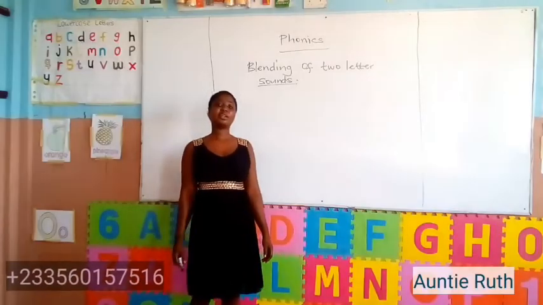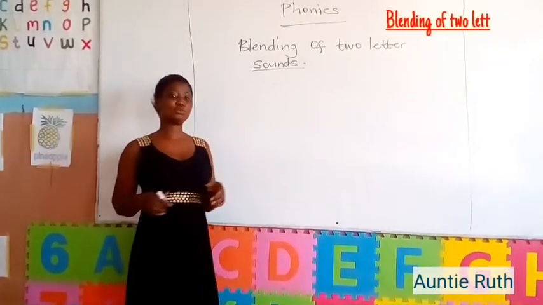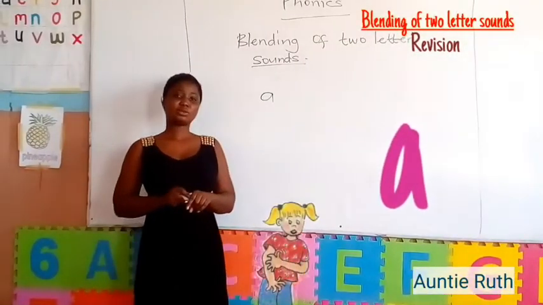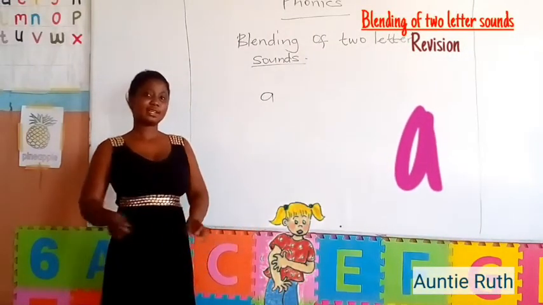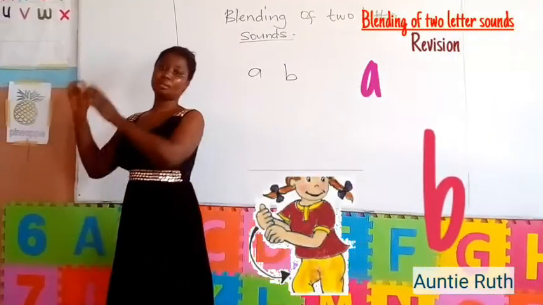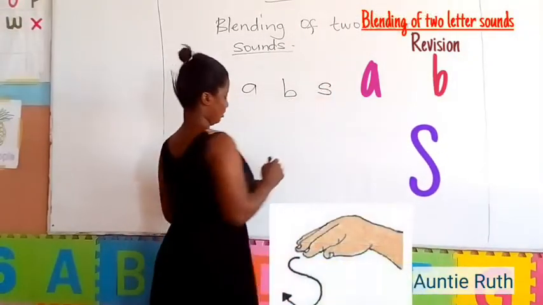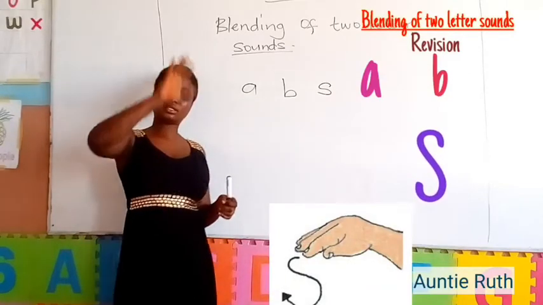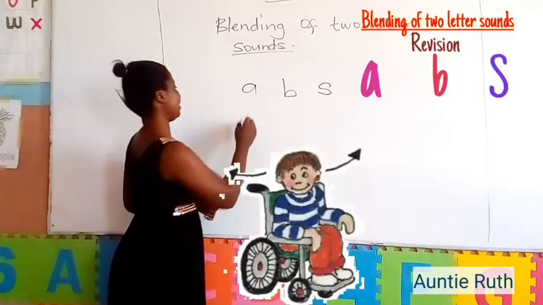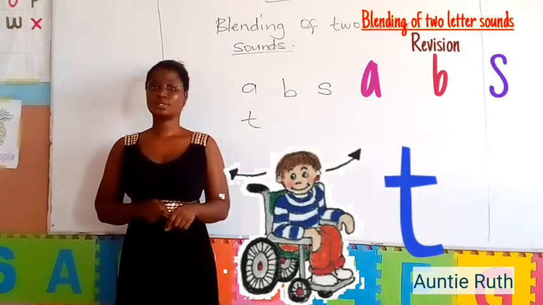Hello children, in our previous lesson, we learned our letter sounds and their actions. So let's do our revision. We have letter A, its action and sound, ah, ah. Then we have letter B, the action and sound, b, b. We have letter S, the action and sound, s. And our letter T, the action and sound, t, t, t.